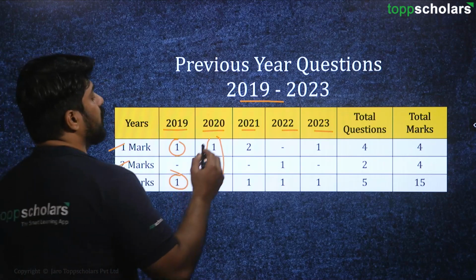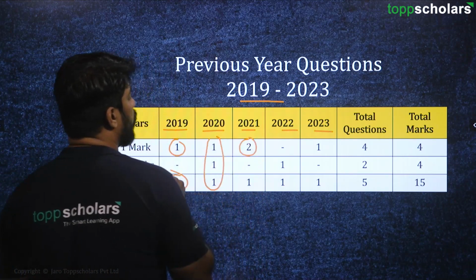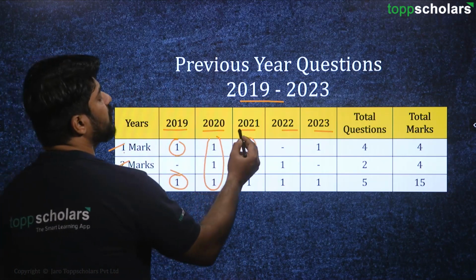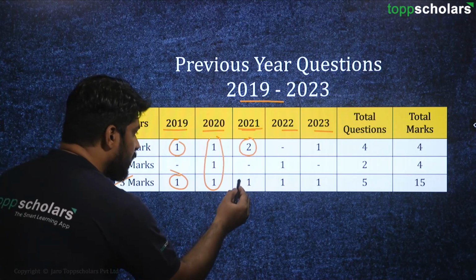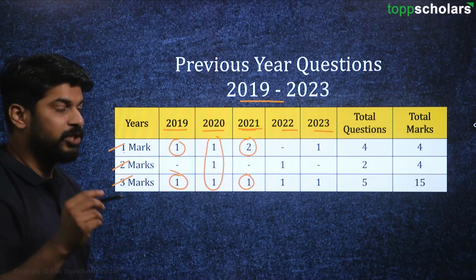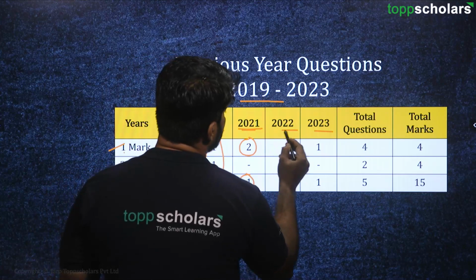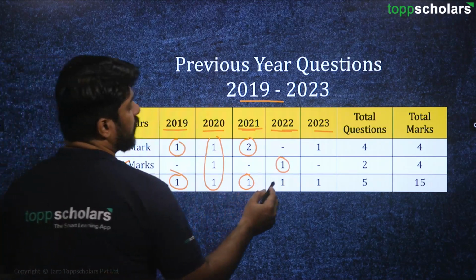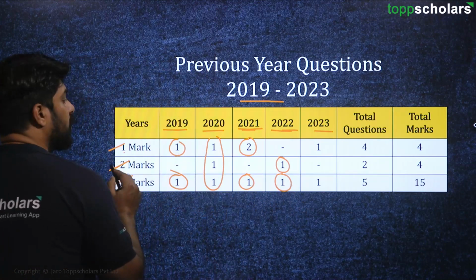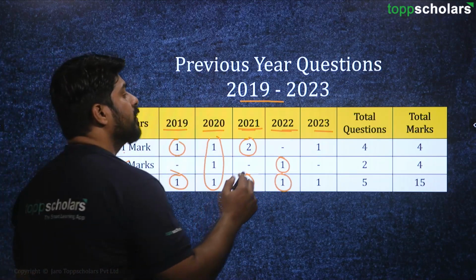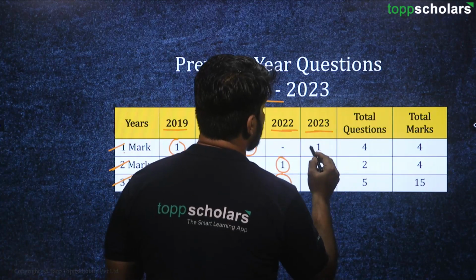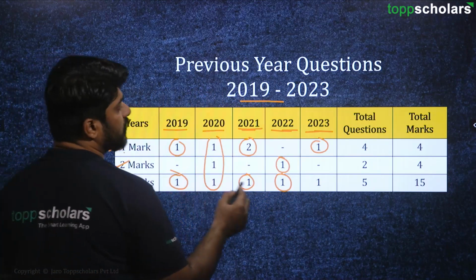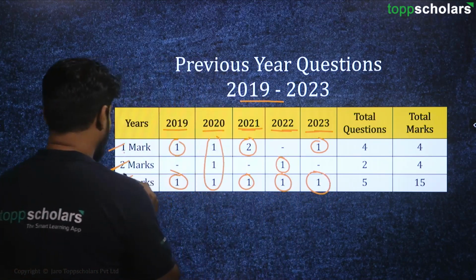Then we have got 2 questions for 1 mark in the year 2021 and again 1 question for 3 marks. Then in the year 2022 we have got 1 question for 2 marks and 1 question for 3 marks. And then in the year 2023, 1 question for 1 mark and 1 question for 3 marks.